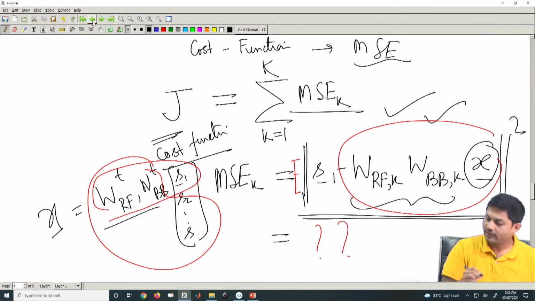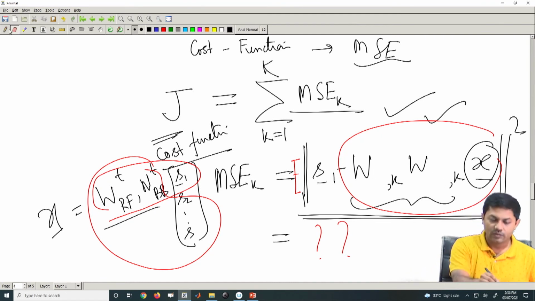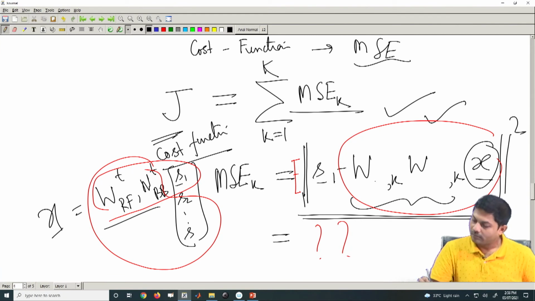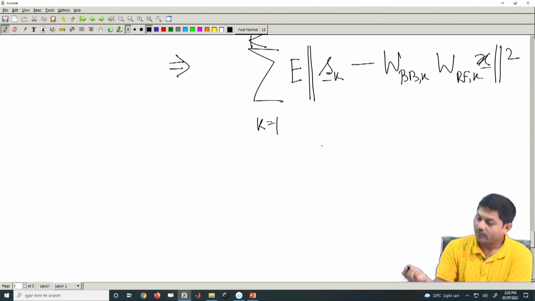Probably I will correct the same problem here. Sometimes this is BB, this is RF, sorry. So, this would be BB, this would be RF. Anyway, as long as you understand whatever it is.